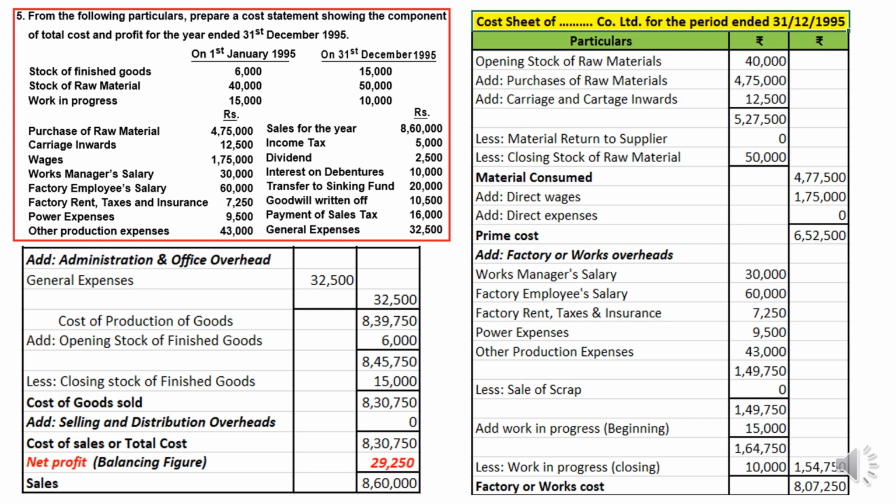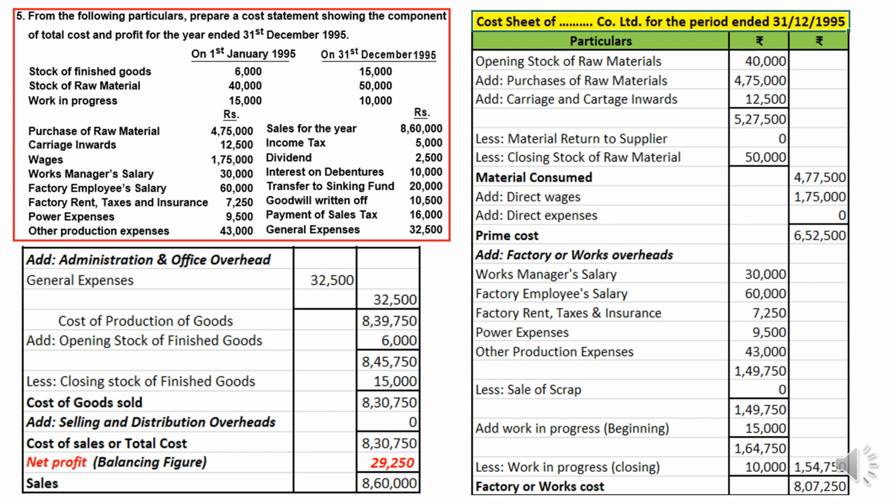This raw material consumed will be added with direct expenses such as direct wages, direct expenses. Then the resultant figure will be called prime cost. To this we add factory or works overhead, right? So works manager salary, it is a factory overhead, factory employee salary, factory rent and taxes, power. Basically, power will be used to run the machines. Therefore, it will be considered in factory overheads only.